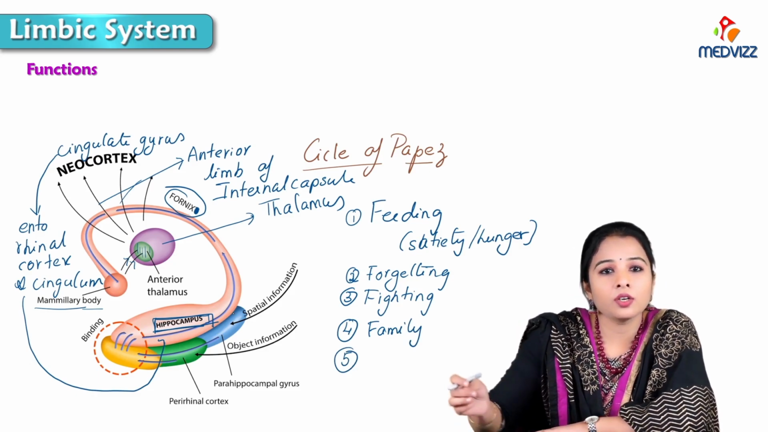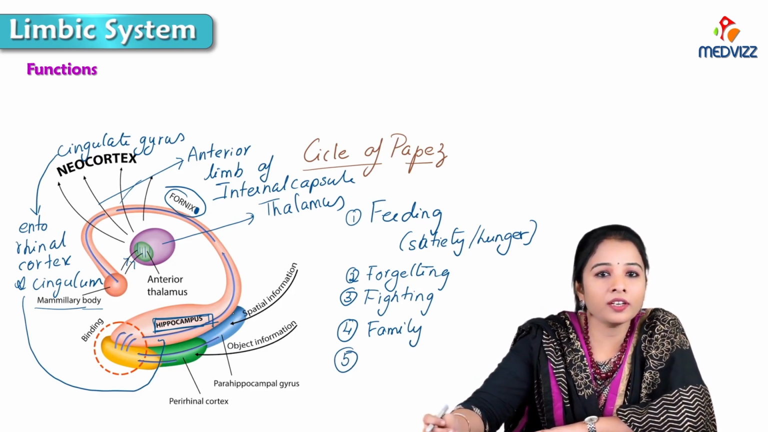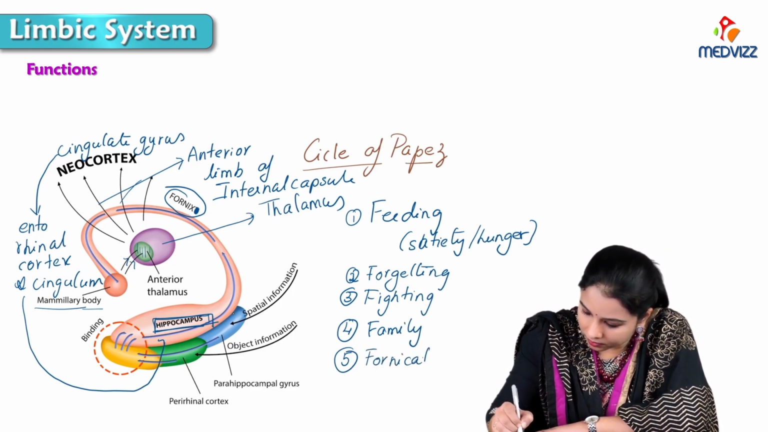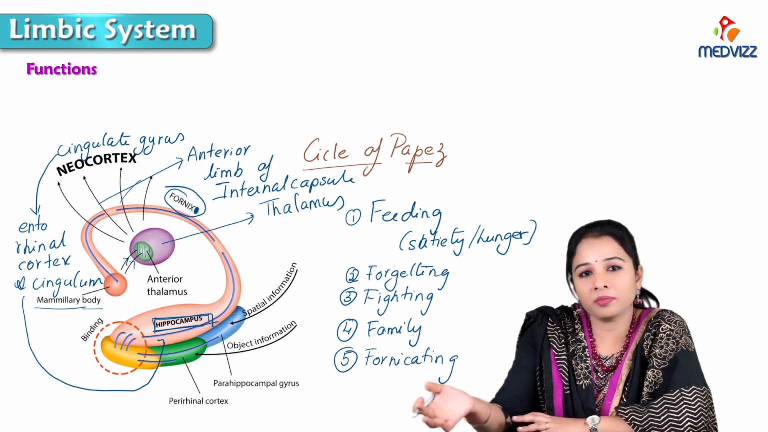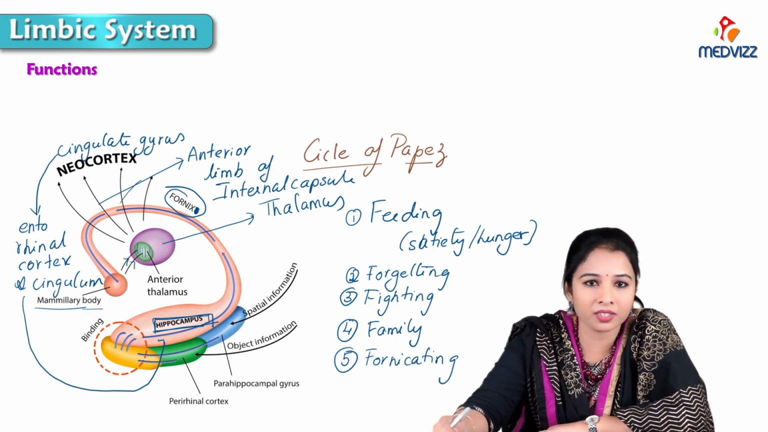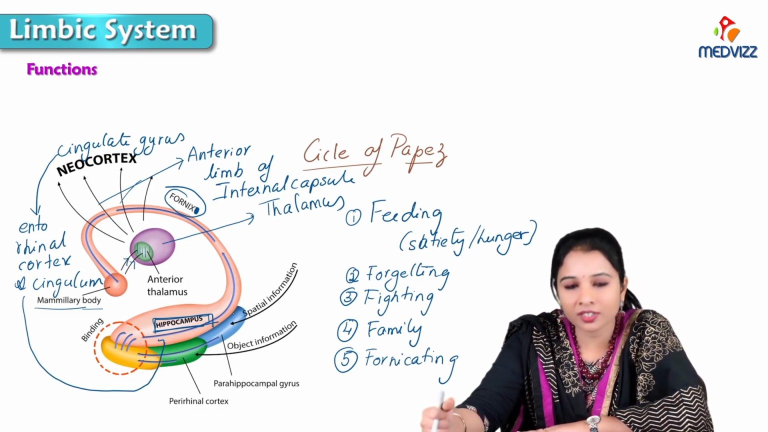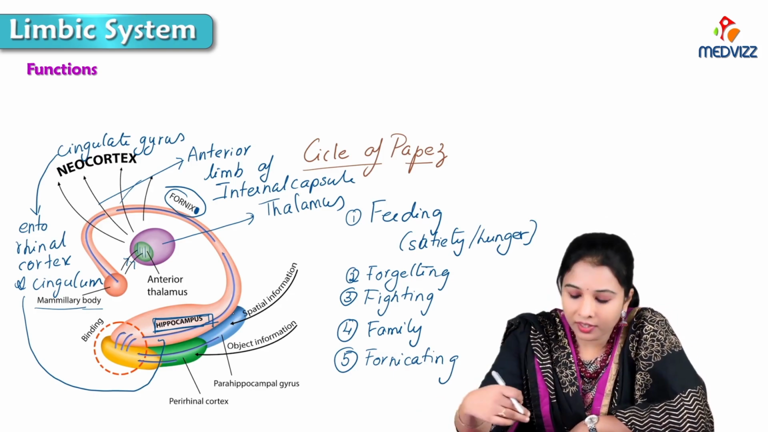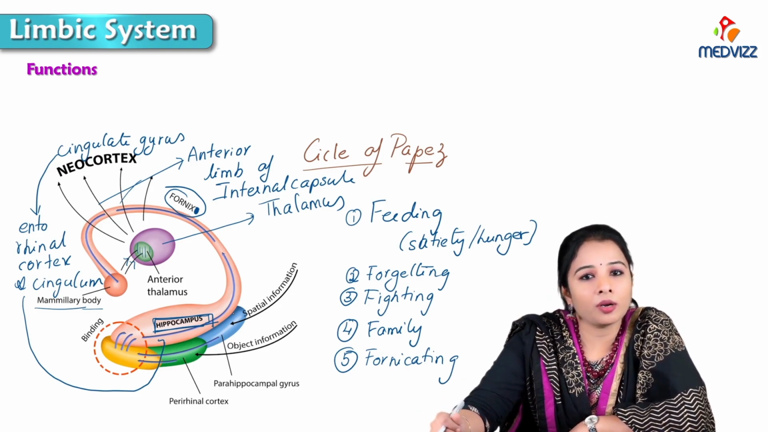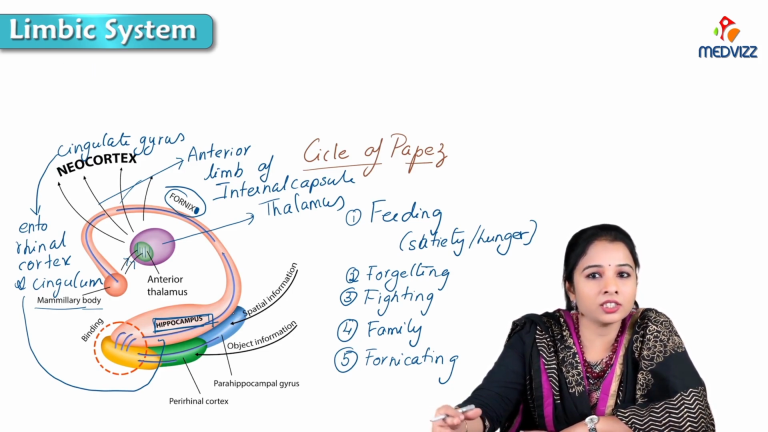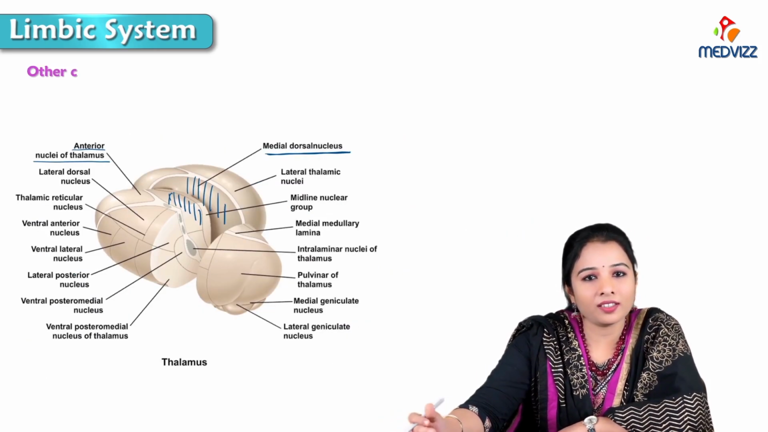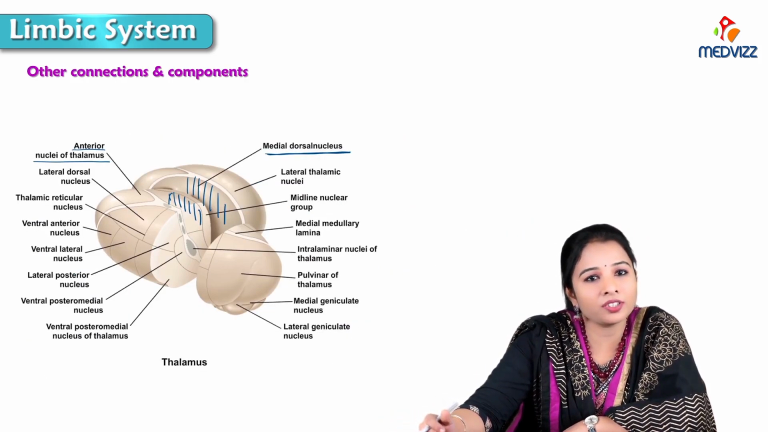And the fifth one is fornicating. Fornicating means sexual arousal. So the sexual behavior is mainly under the control of the limbic system. So all these F's help you remember the functions of the limbic system. With these functions, it is able to complete these activities through intricate connections with the other systems of the brain. So let's talk about the other connections and the components in detail.